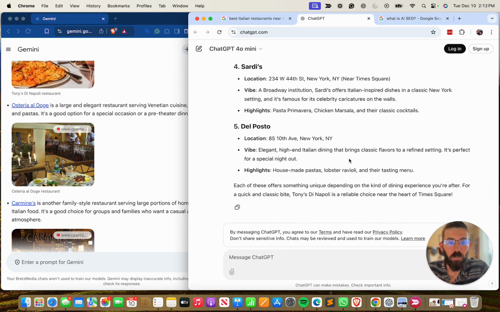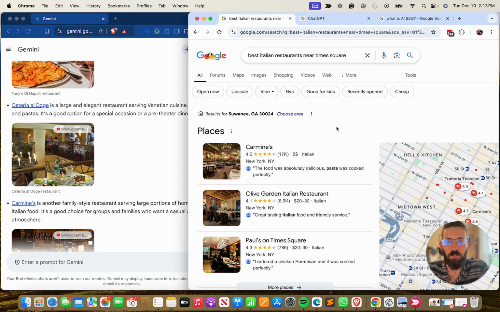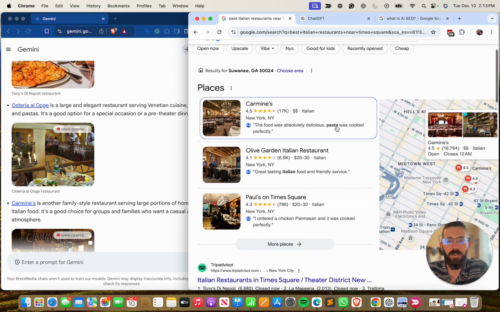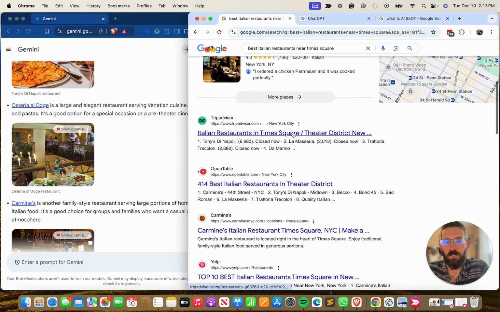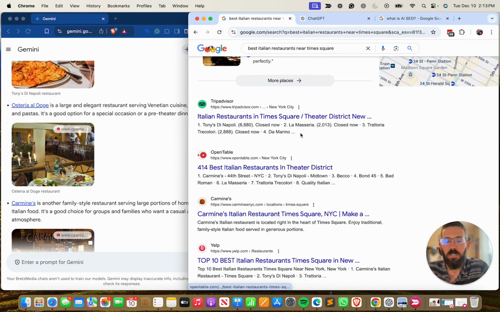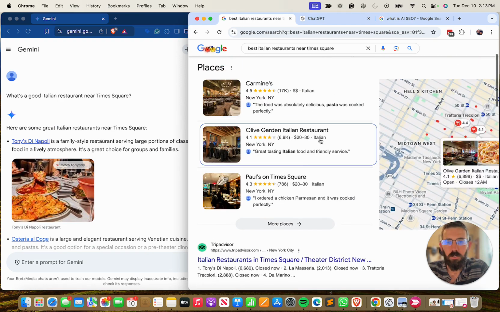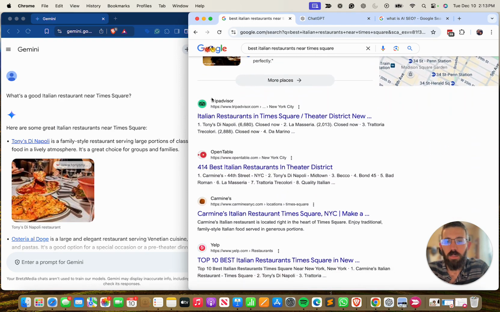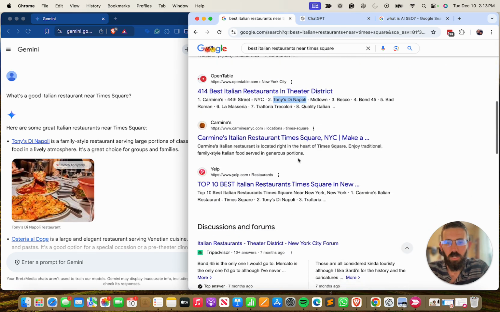Either way, again, it's much more conversational, and then this is all compared to a traditional Google search result, which we're all familiar with, but you have the Google map pack here, and then you have just the traditional list of results. Something I do know, Tony's is showing up in all of these, except for in the Google map pack here. But if you look at the meta descriptions here for some of these directories, so TripAdvisor, Tony's is number 1, OpenTable, Tony's is number 2, Yelp, Tony's is number 2.